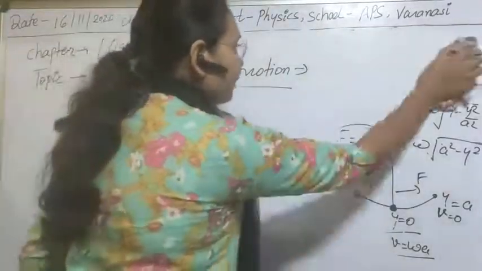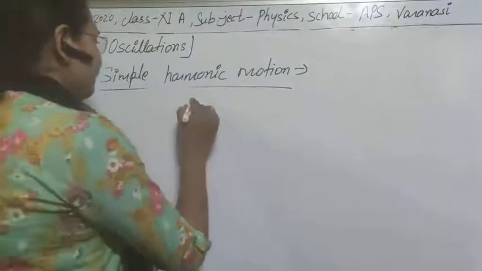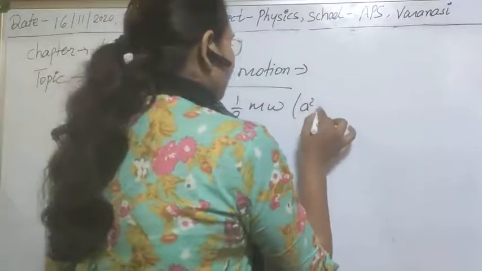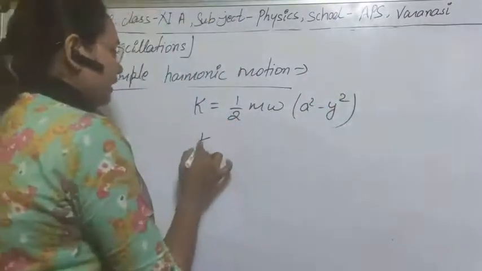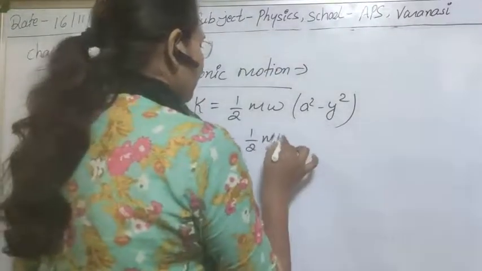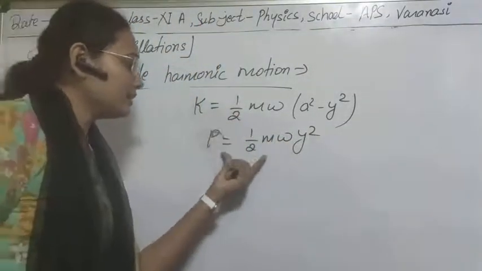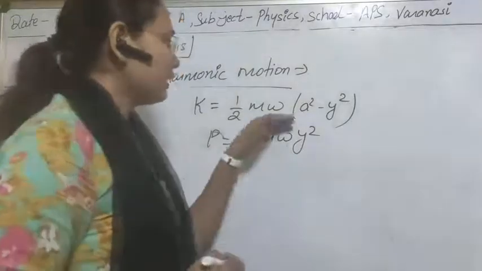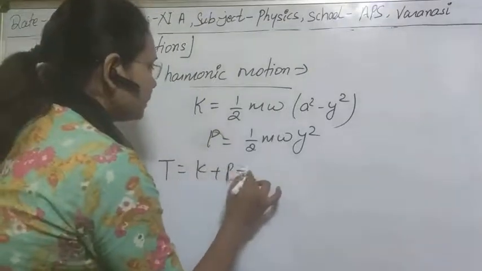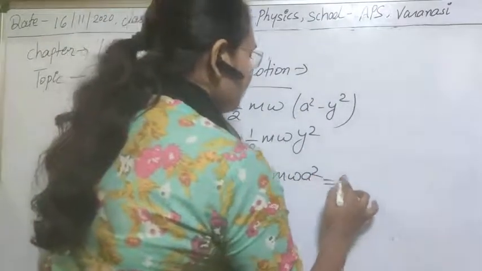Solving for these two points, the kinetic energy is half m omega square times a square minus y square, and the potential energy is half m omega square y square. Now take the sum to obtain the total energy. That is kinetic plus potential, and finally, if you solve it, you obtain half m omega square a square, and this is a constant value.